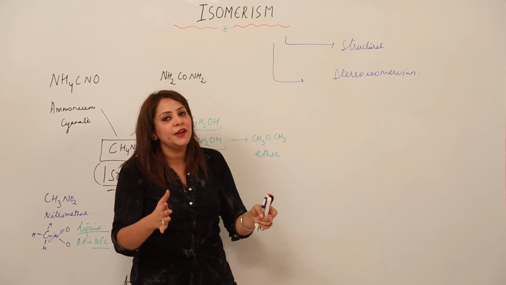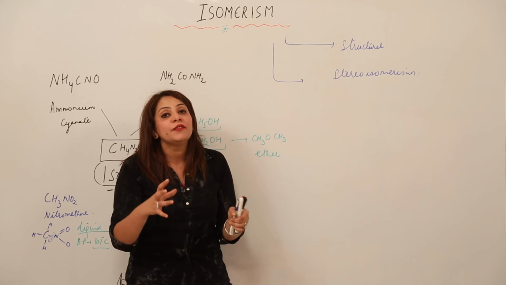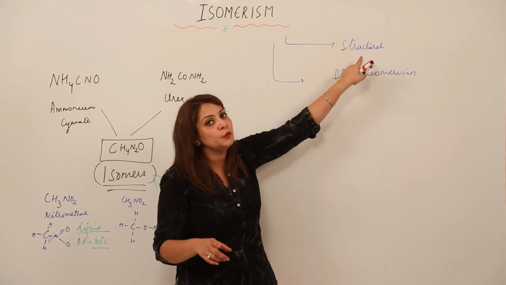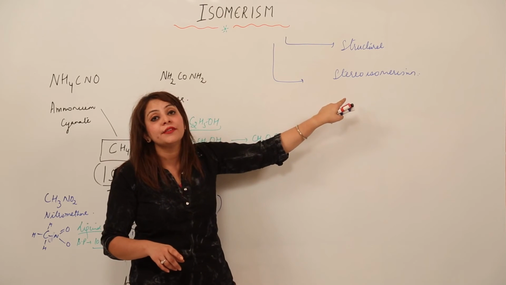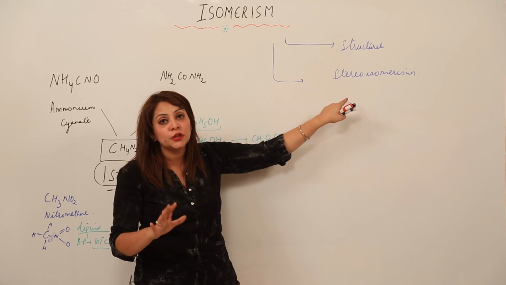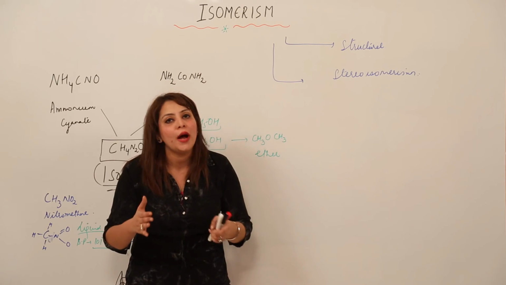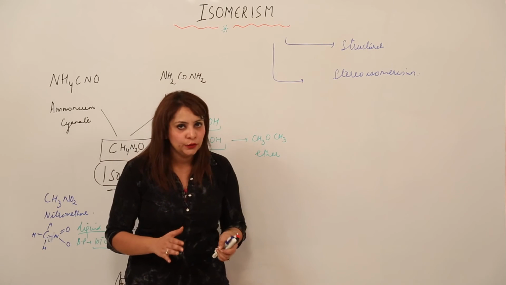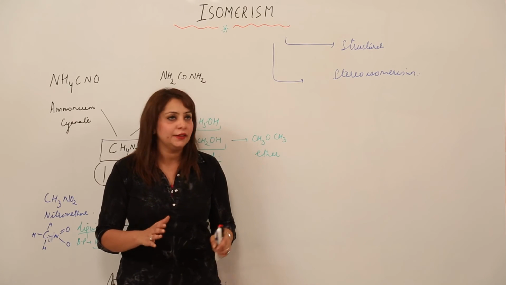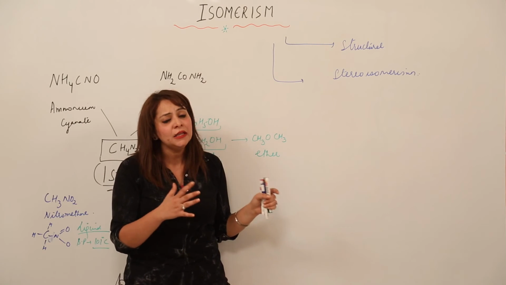So when there is a difference of atoms within a molecule, it belongs to structural isomerism, and when the arrangement of atoms in space is considered, it belongs to the category of stereoisomerism, right? So I think it is clear with the two basic categories of isomerism, structural and stereo.